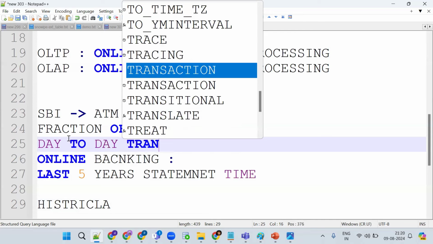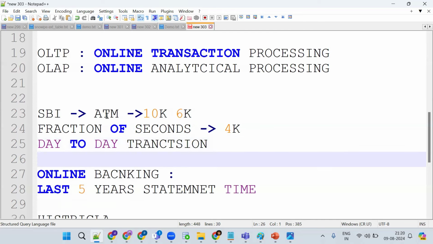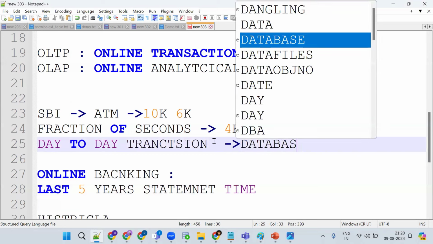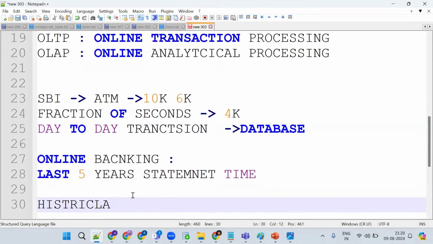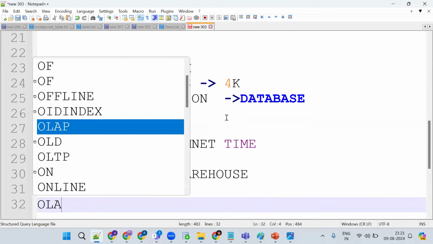Day-to-day transactions, where will that data be stored? In the database. What about historical data? It is stored in the data warehouse. Seeing this, tell me, is Snowflake mainly for OLTP systems or OLAP systems? It's for data transactions, or mainly for what purpose? It's OLAP. So it's mainly for OLAP systems.